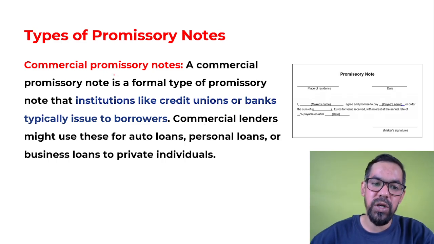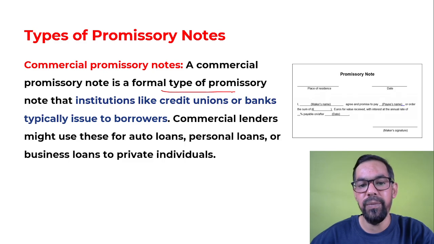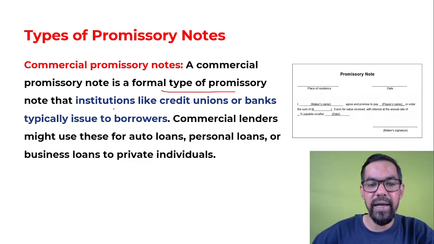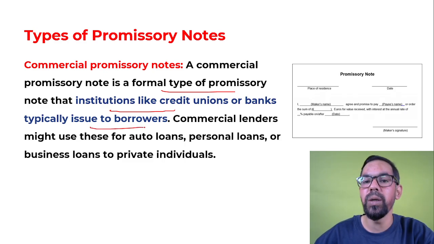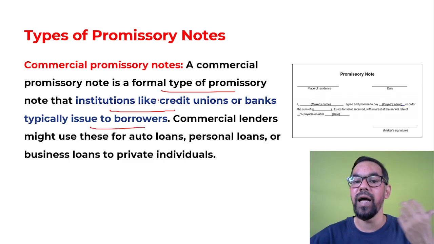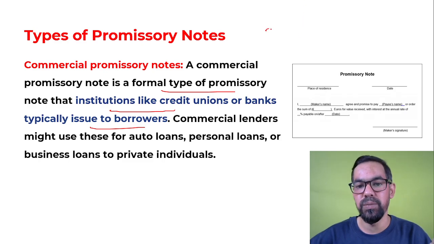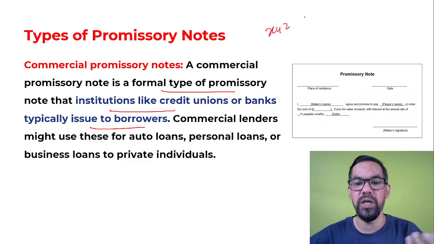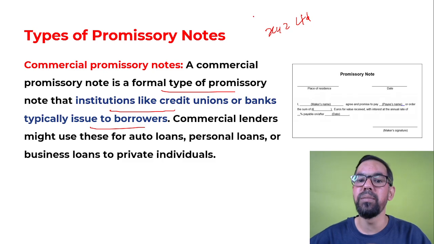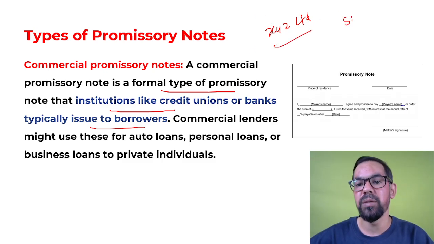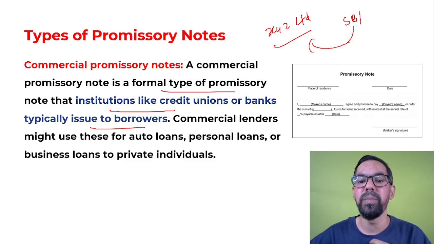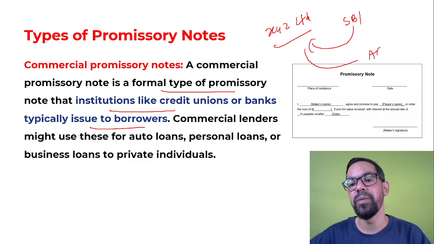So a commercial promissory note is a formal type of promissory note that institutions like credit unions or banks typically issue to the borrowers. So let's say in our case, XYZ is the borrower. Okay, XYZ is a purchaser. So XYZ Limited, he is a buyer, he is a borrower, he is a purchaser. Okay, so their bank, let's say the bank is State Bank of India. So SBI will issue this document on behalf of XYZ Limited to ABC Corporation.